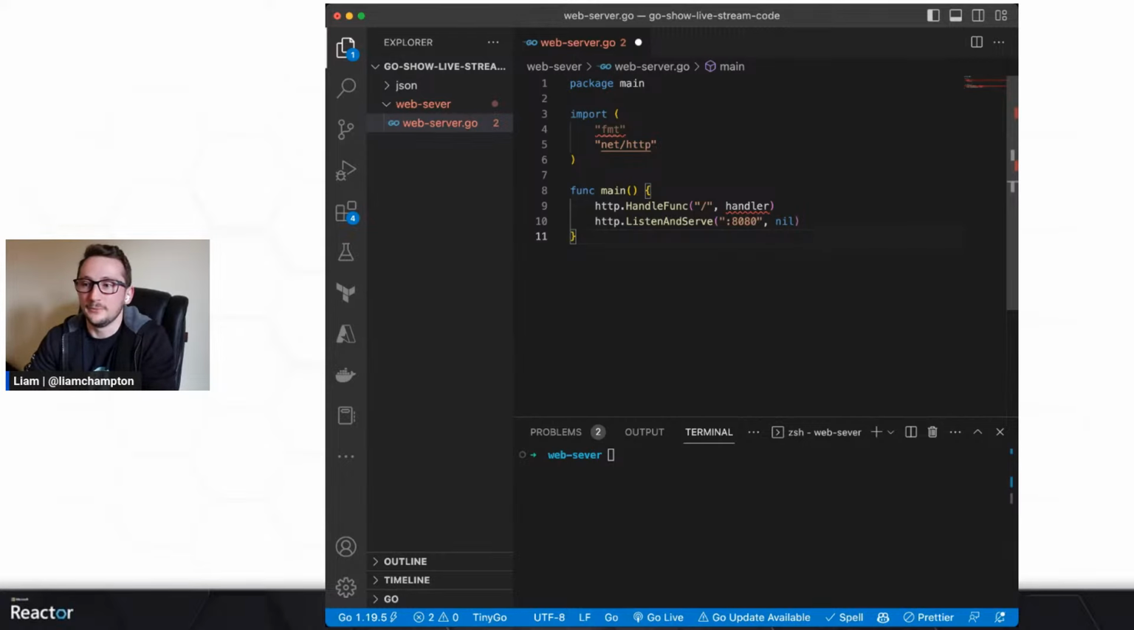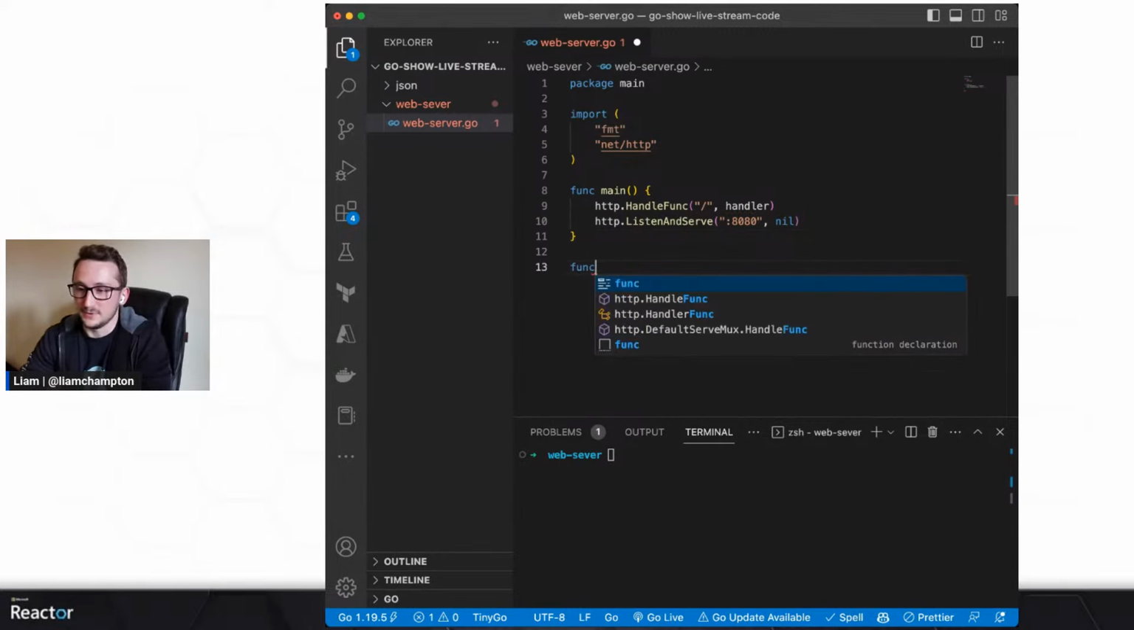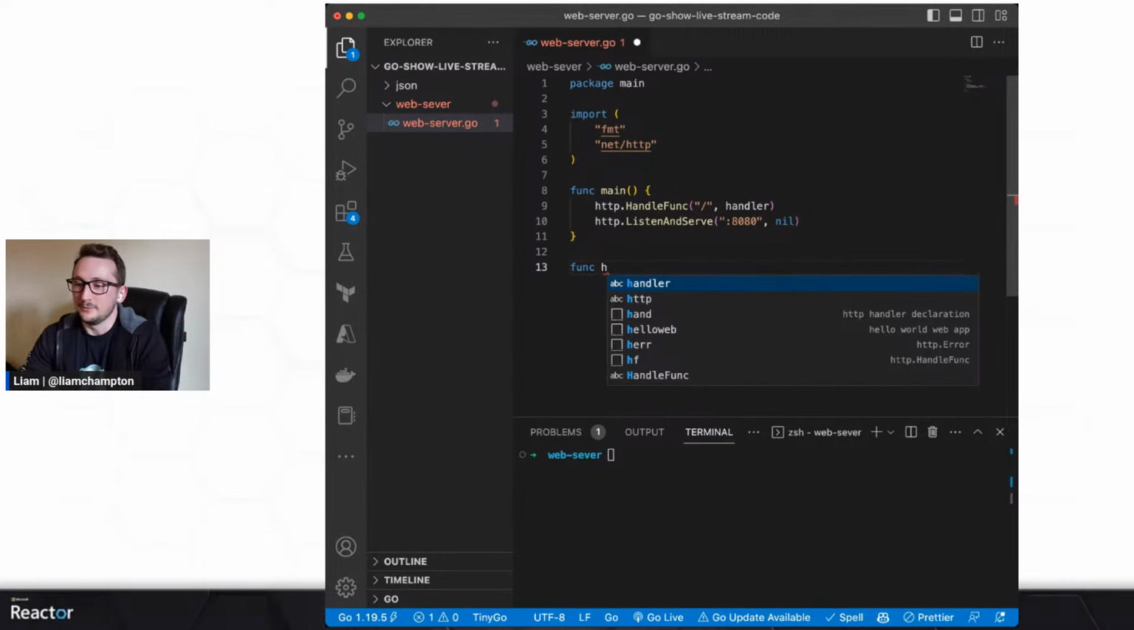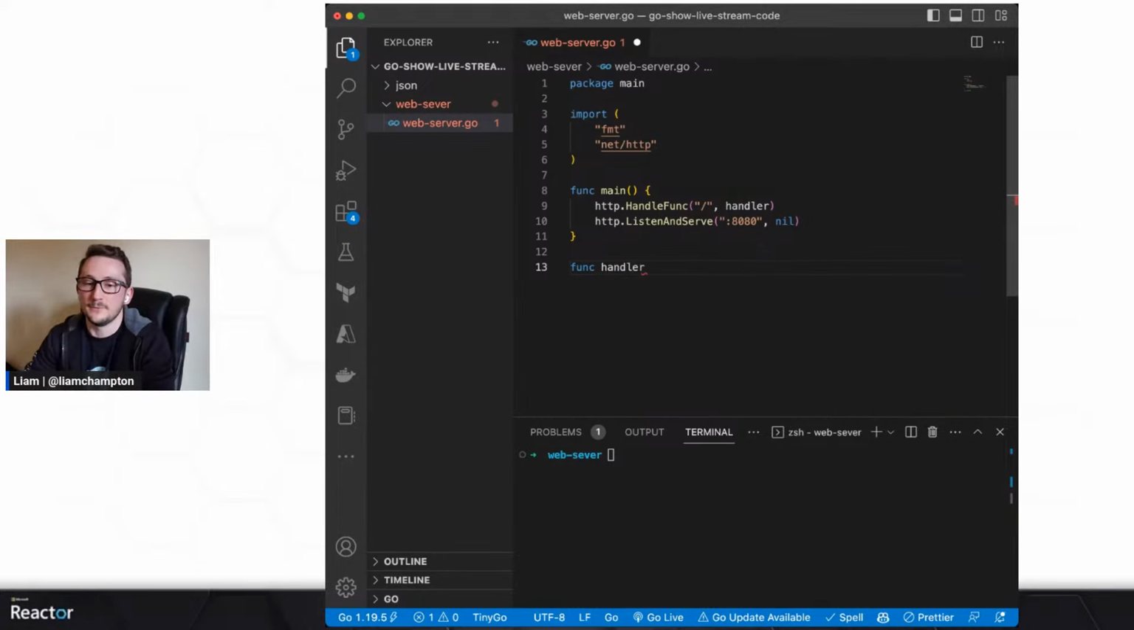So I need to create handler. The way that we do that is we create a function. So we namely say func, and then I'm going to say handler, because that's what I've called it. I could call this anything. I could call this hello. I could call this goodbye. I could call it whatever I like. It's just a function which I'm going to be calling when I hit that root. So let's call it handler.